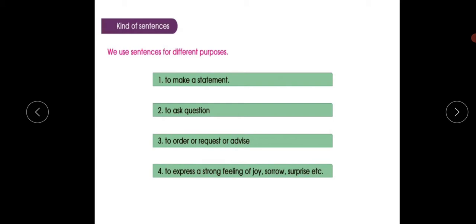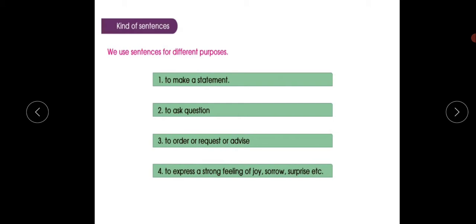To ask a question, we use a sentence. And the third, to order, request or advise. To express a strong feeling of joy, sorrow and surprise.